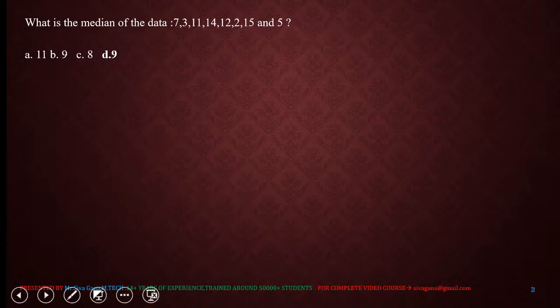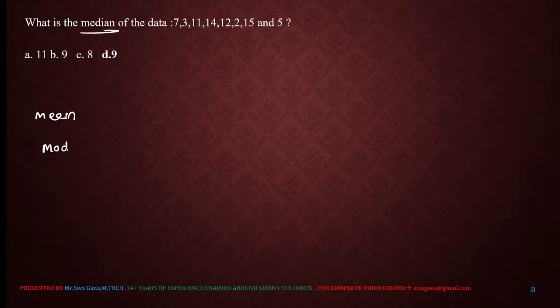Now he is asking the median, a new term. Till now we calculated mean for the different varieties of data in session 1, and then in this session we calculated mode, and mean deviation is also over. I just introduced all these. Calculation of mean for different types of data we have seen in session 1, that is part 1.